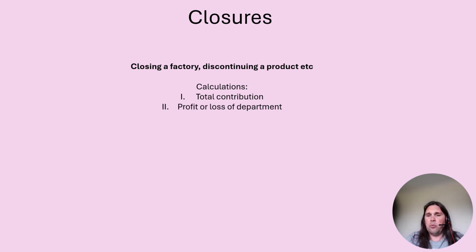Then you work out the profit or loss of the department. Sometimes they give you that because it's not the worst calculation. It's a pretty quick one. Sometimes you'll have to work it through, or they'll say we're going to close the loss-making department, so you work out which one is the loss-making department. But if you're going to work out the profit or loss of the department, you do your total contribution less your fixed overheads. And then they might have forecasts of future losses or just generally how much profit or loss they've made over a period of years. So then you've got those as focal points for your analysis.